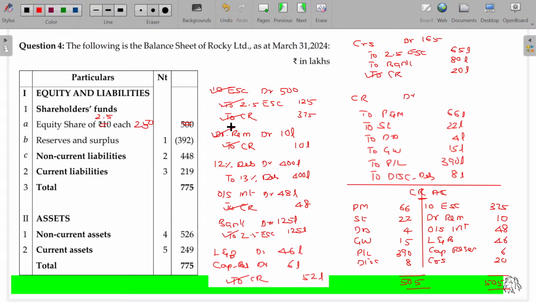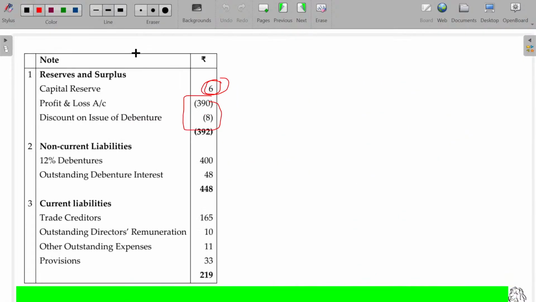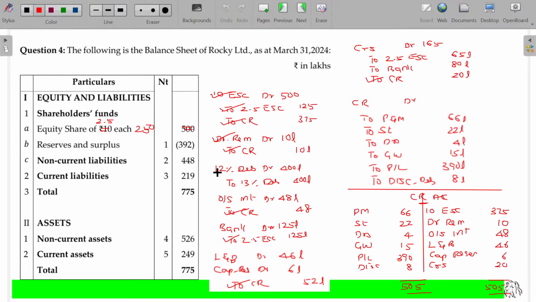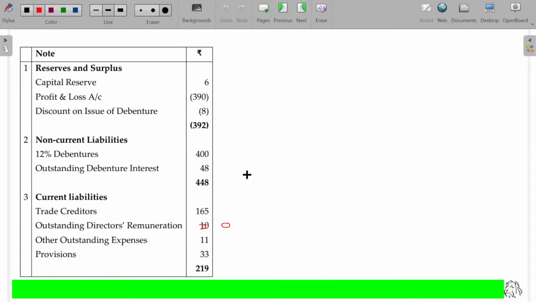Directors remuneration cancelled. This one becomes 0. And then 12% debentures become 13% debentures. I cancel the 12% debenture, then it becomes 13% debenture. So it is cancelled, new debenture being 400.